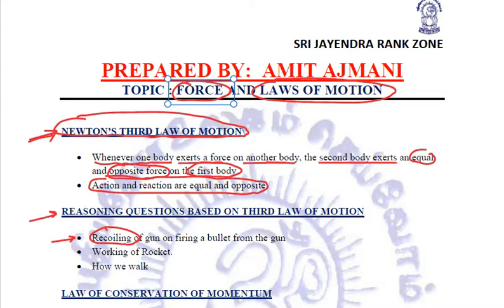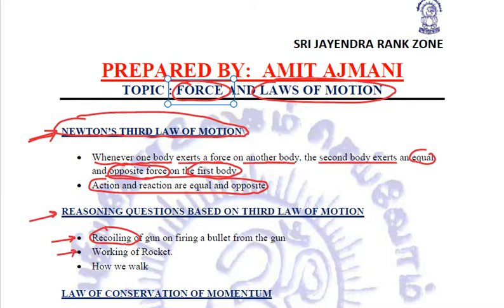Now the bullet is going with such a great speed, but does the gun recoil back with that same speed? No. What could be the possible reason? Quite simple: the mass of the bullet is very less as compared to the mass of the gun. The gun is much heavier, and that is why the force exerted on the gun makes less difference as compared to the force acting on the bullet. Got it?